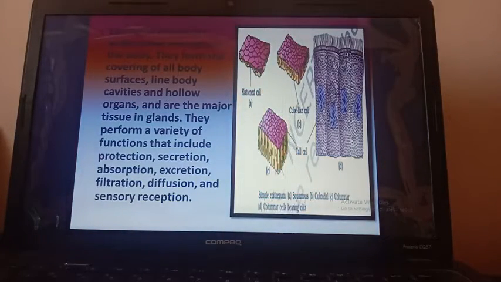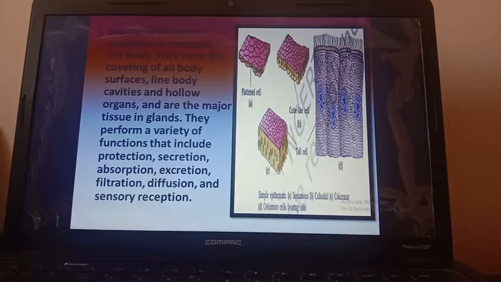So epithelial tissues are widespread throughout the body. They form the covering of all body surfaces. Just now I have told that covering of all body surfaces, mainly the outer surface or external surface like skin, and also it can line body cavities and hollow organs like stomach, mouth, intestine, windpipe.